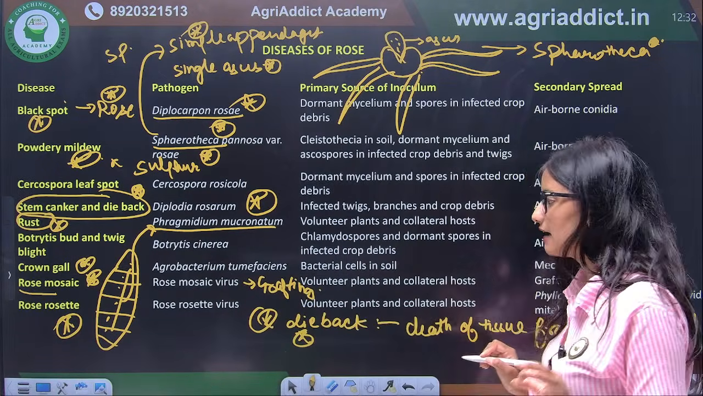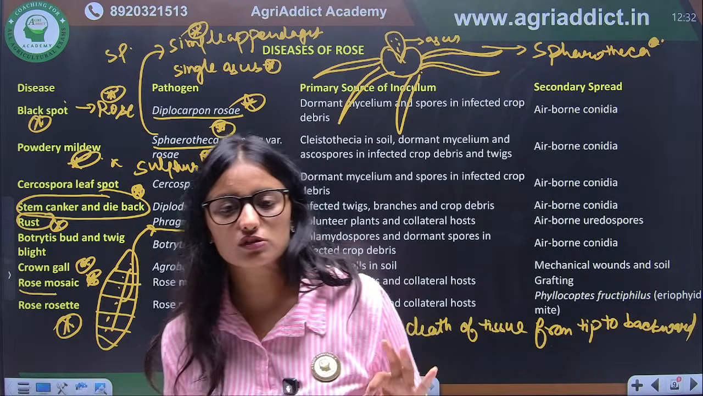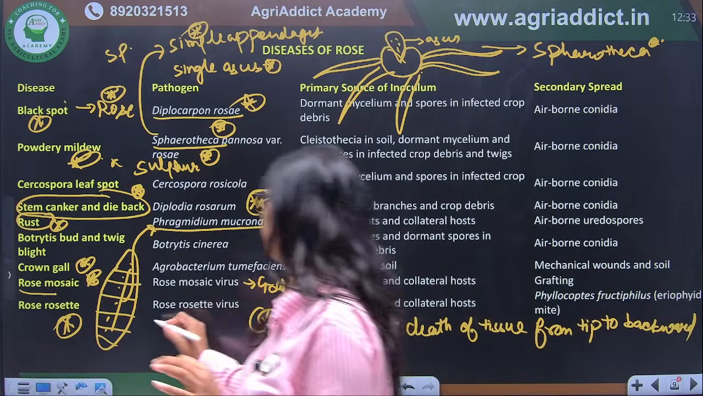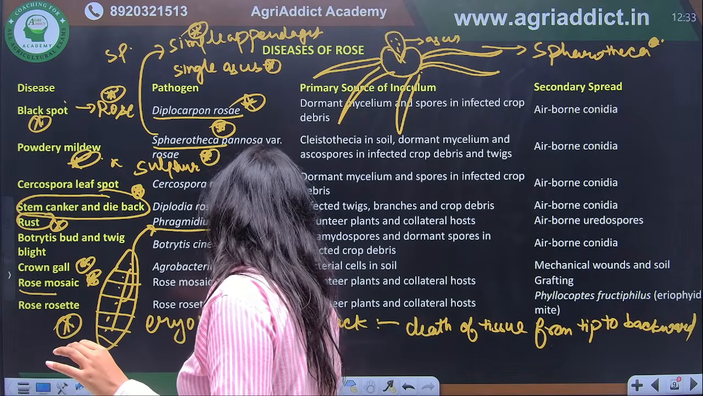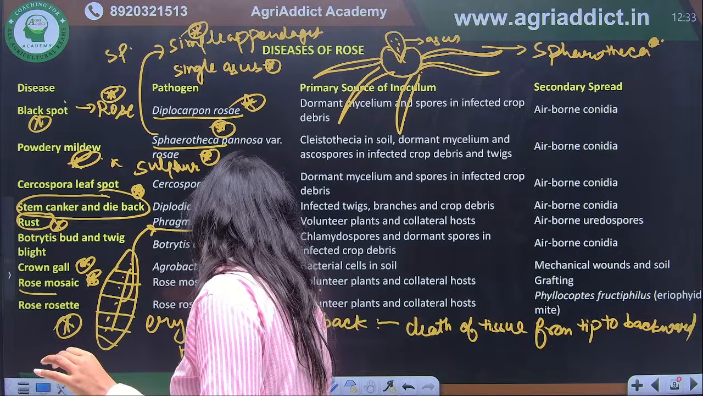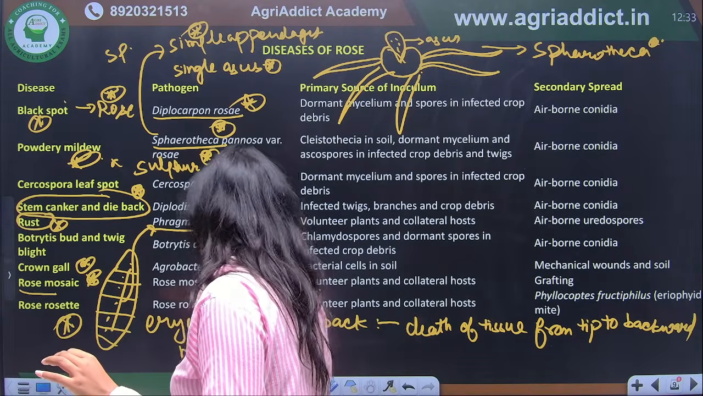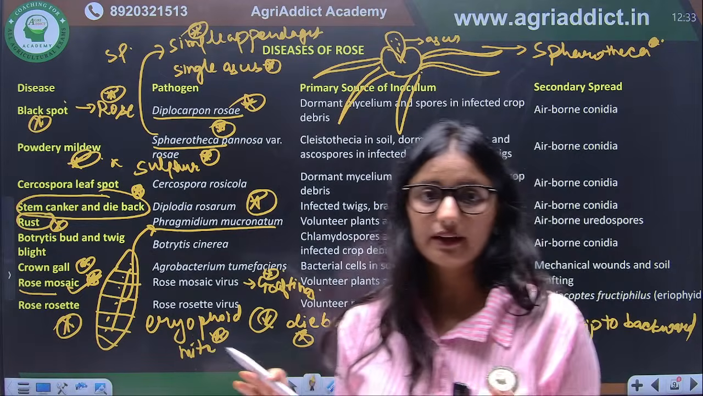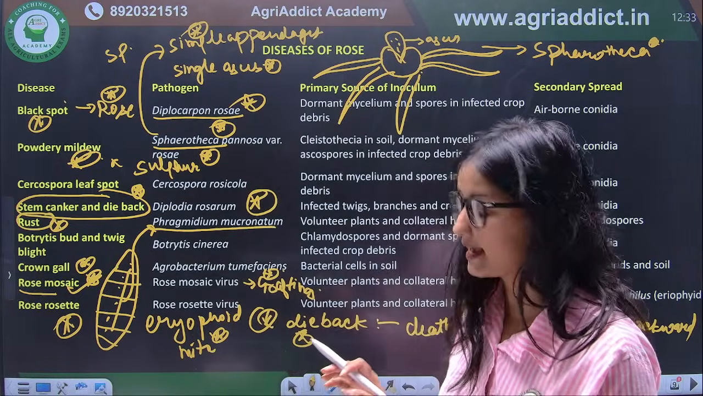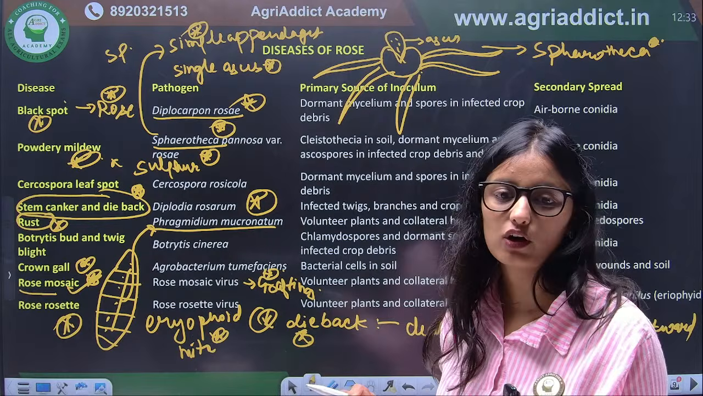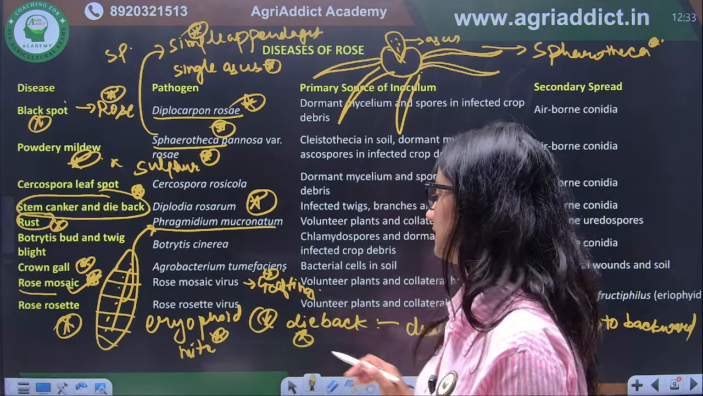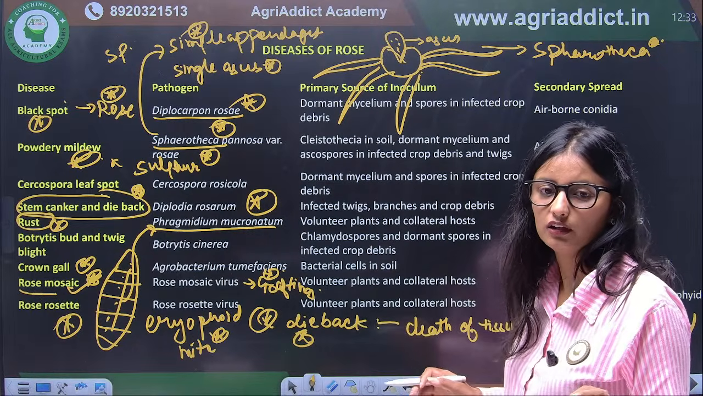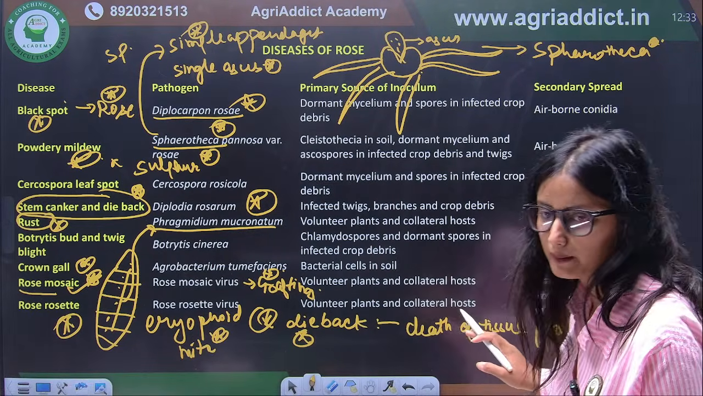So next we have rose rosette. So if we talk about rose rosette, it is transmitted by which? Eriophyid mite. So again, this is important. Both of them are viral diseases, but their vector is different. If we talk about rose mosaic, the vector is whitefly, and if we talk about the rose rosette, it is eriophyid mite. Got it? Any doubt? So these are the things you have to remember in this.